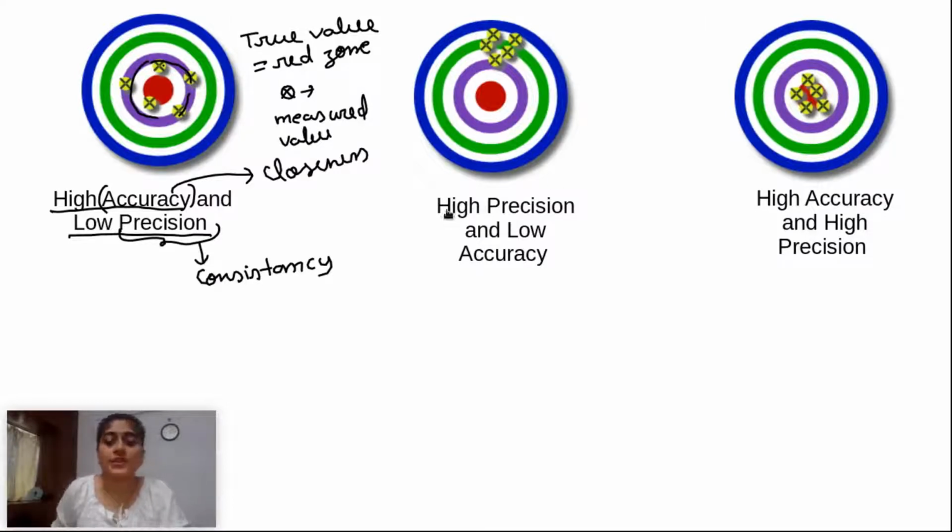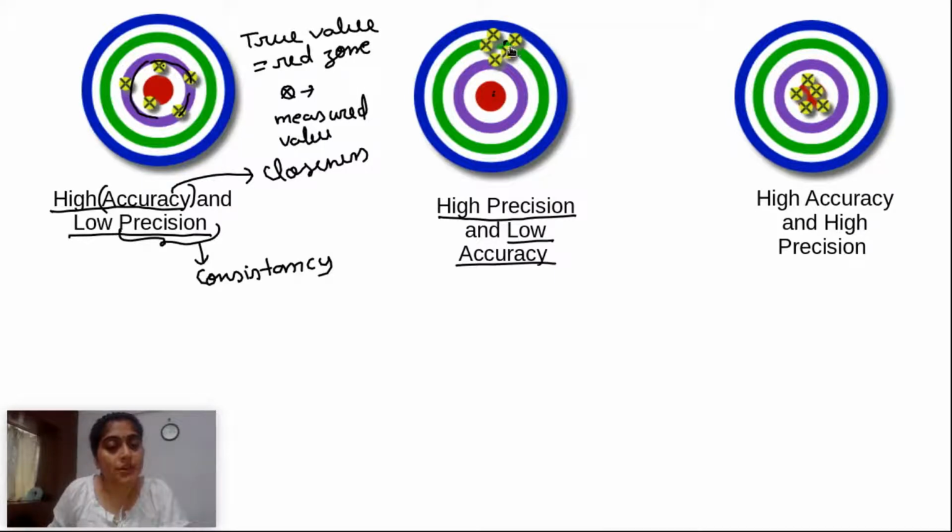But this figure is showing high precision and low accuracy. What does it mean? High precision because it is having good consistency, whenever it is hitting in the same place. Although it is having more gap from the true value to the measured value, the consistency is always the same.